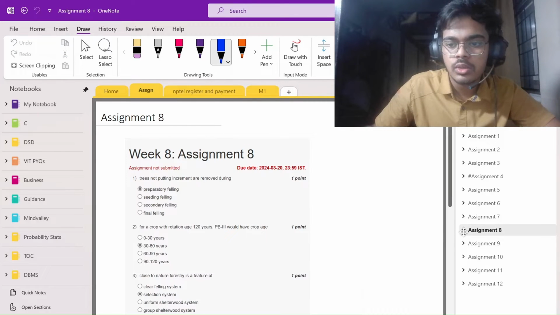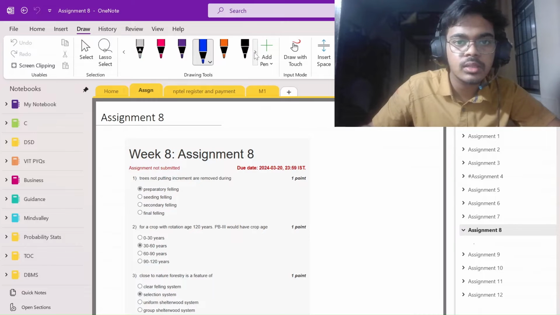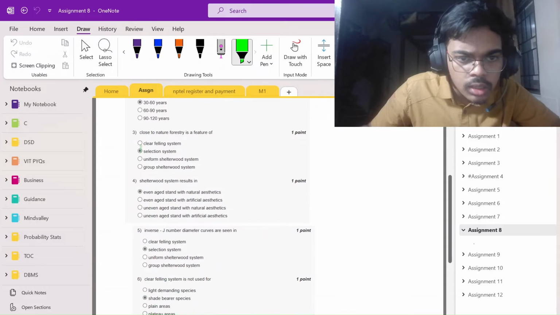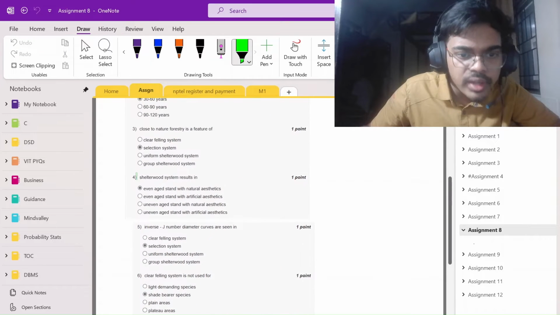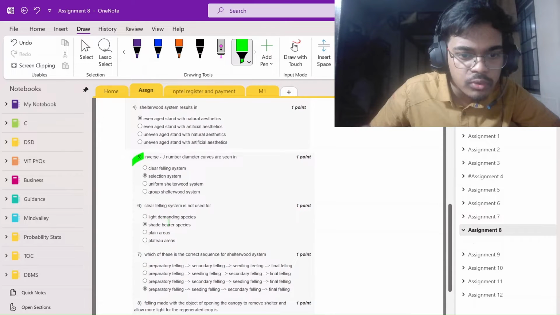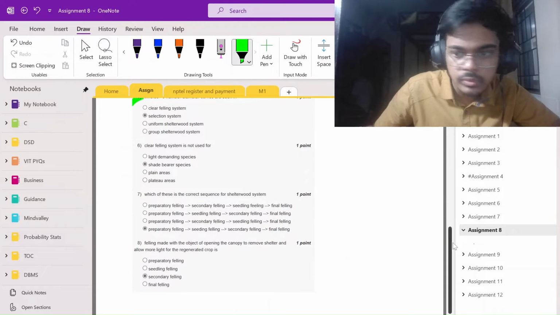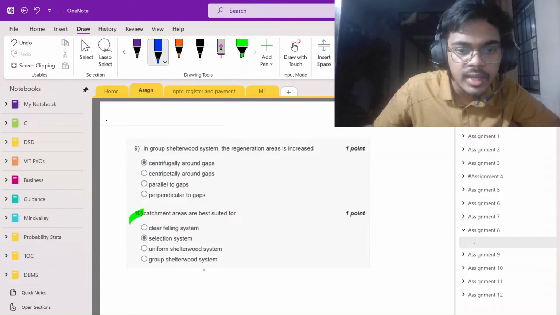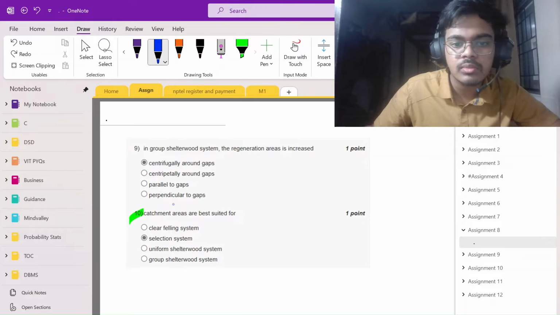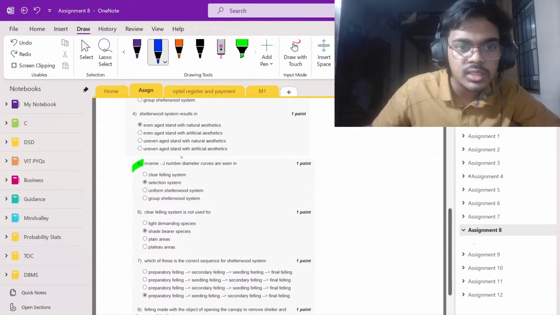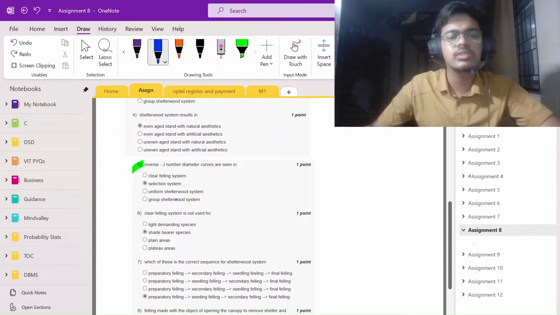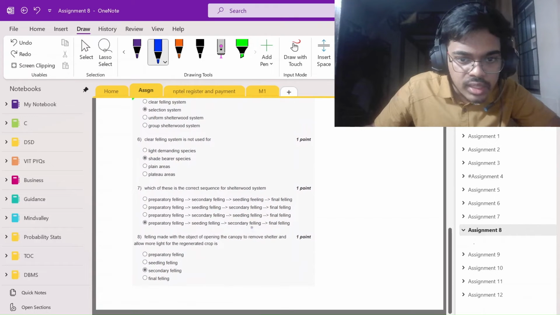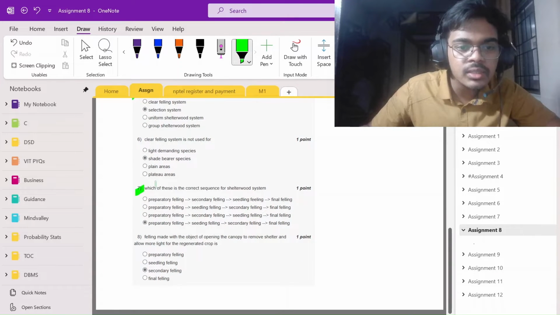So no easy questions here. I haven't reached the easy question level yet, so I haven't marked. Okay, let's do it here. Easy question, easy question. Let's put the easy question in terms of rote learning and not logic. These three are easy questions because whenever you see these options, the answer is always selection system. So three questions done, that was the easy portion.